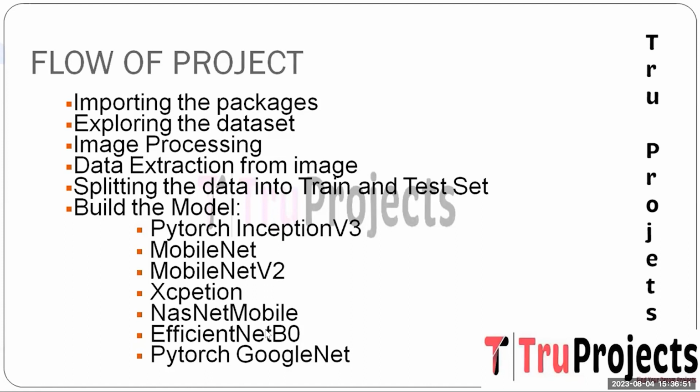And the next one is NASNet Mobile. It is a neural network architecture variant that focuses on optimizing the network architecture for embedded platforms. It employs neural architecture search as a technique to automatically discover the optimal network configuration. In this project, it effectively adapts its structure to the specific demands of rice plant disease recognition and detection, potentially leading to improved accuracy and efficiency.